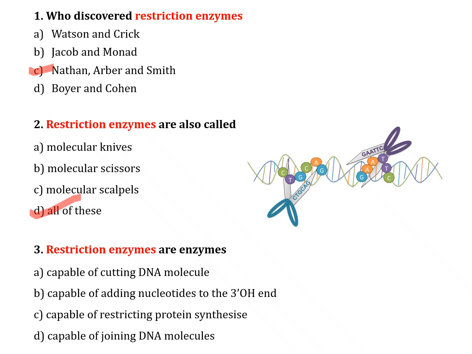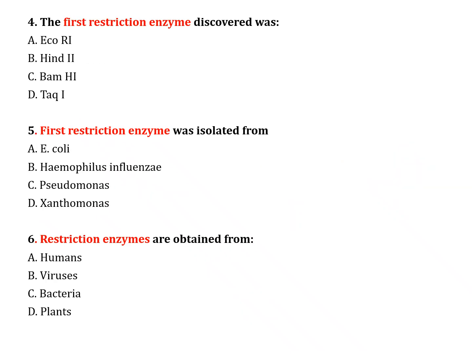The next question number 3. Restriction enzymes are enzymes: option A, capable of cutting DNA molecule. Option B, capable of adding nucleotide to the 3' OH end. Option C, capable of restricting protein synthesis. Option D, capable of joining DNA molecule. Correct answer is option A, capable of cutting DNA molecule.